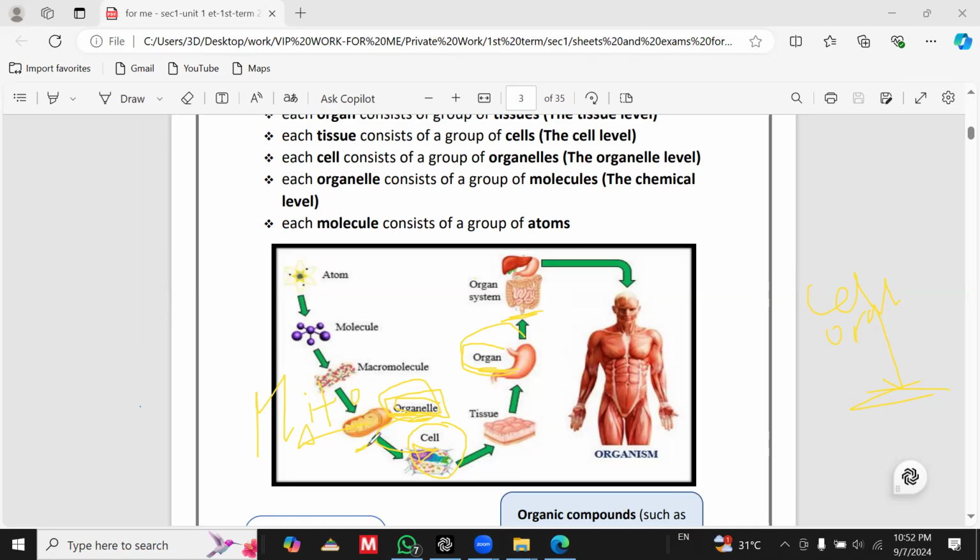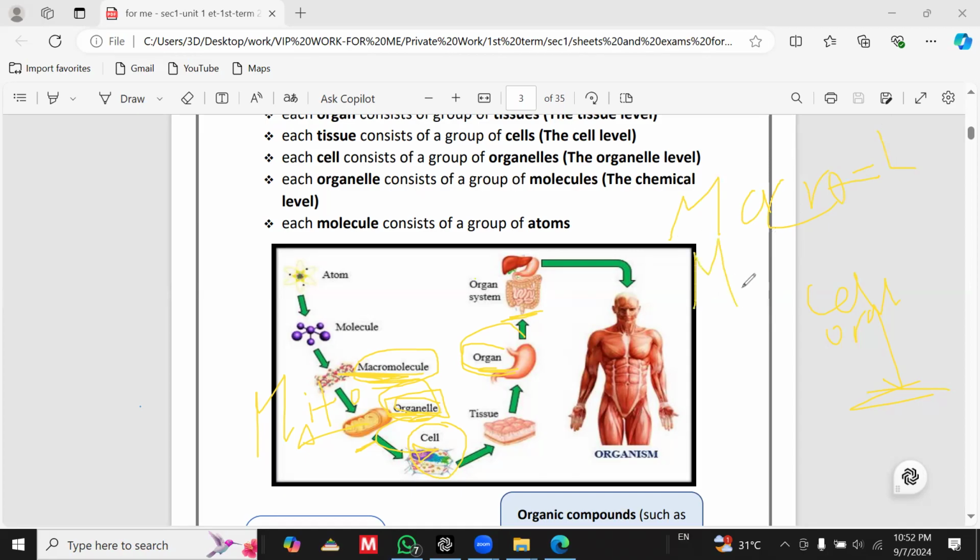Okay, inside the organelle, we can find small structures or large structures by this expression. Do you think this expression macromolecule means a large or a small molecule? Yeah, macro means large molecule, large.